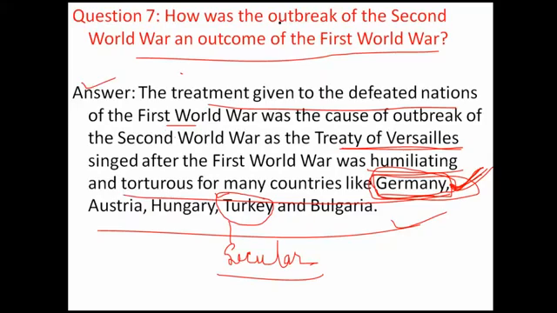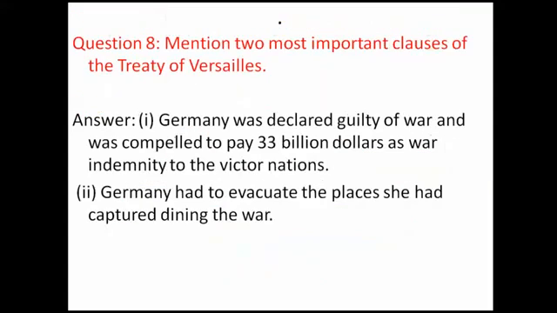So let's move to the next question: two important clauses of the Treaty of Versailles. Any two important clauses you can write.